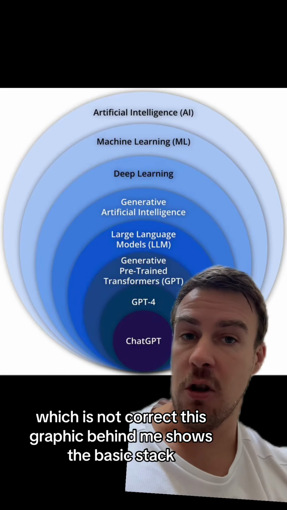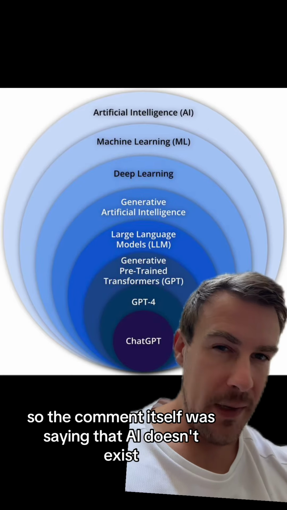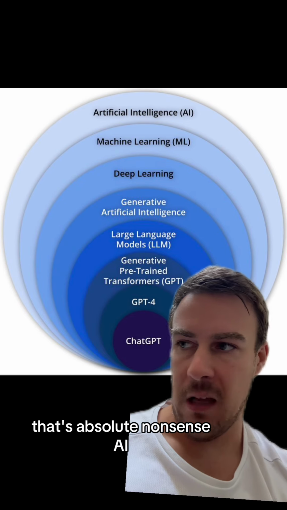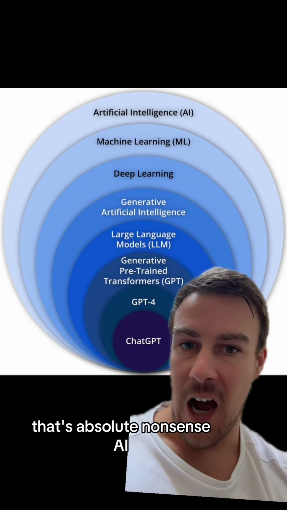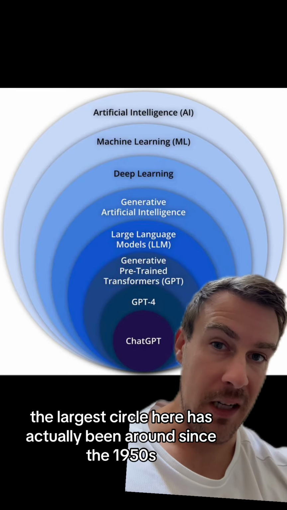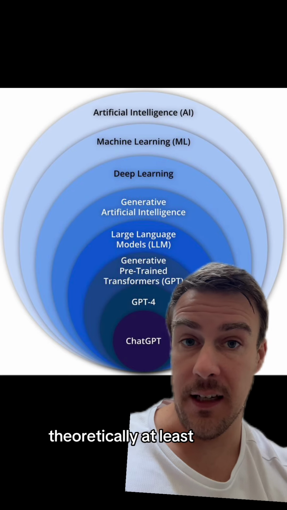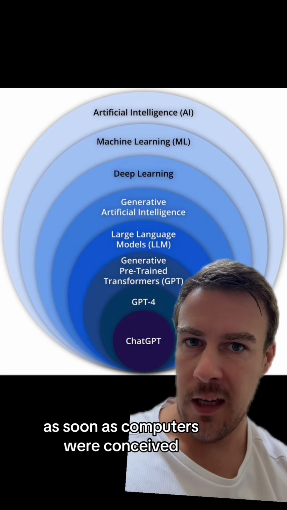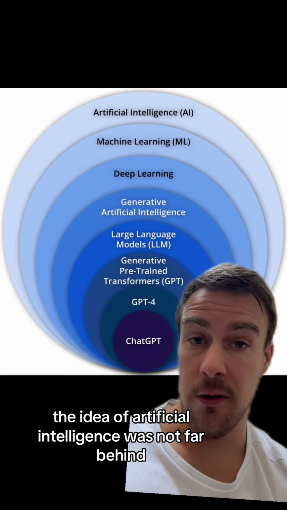This graphic behind me shows the basic stack. So the comment itself was saying that AI doesn't exist. That's absolute nonsense. AI, the largest circle here, has actually been around since the 1950s, theoretically at least. As soon as computers were conceived, the idea of artificial intelligence was not far behind.